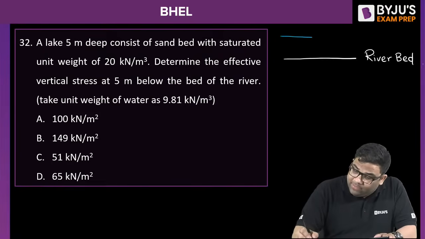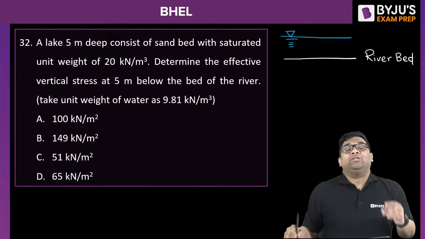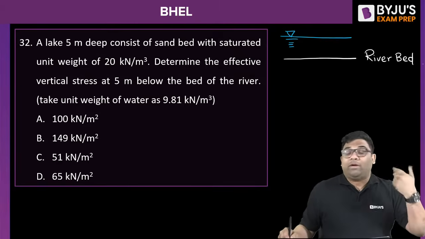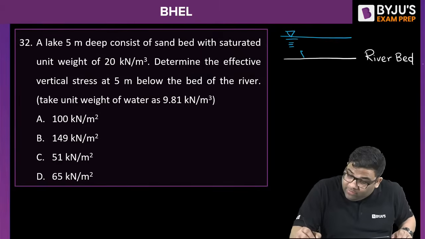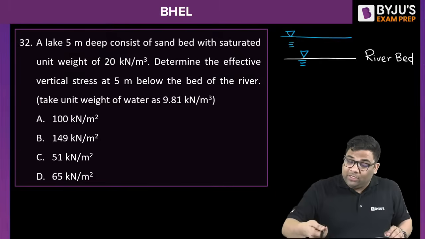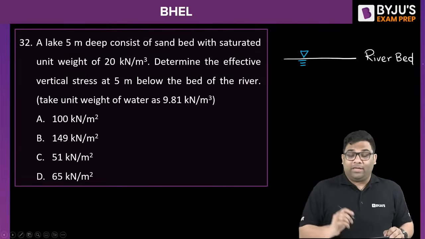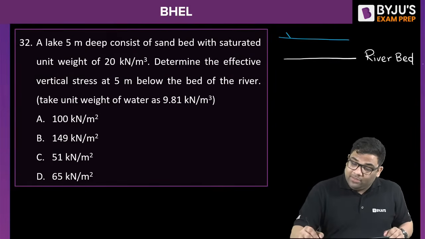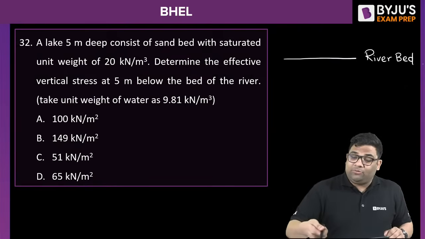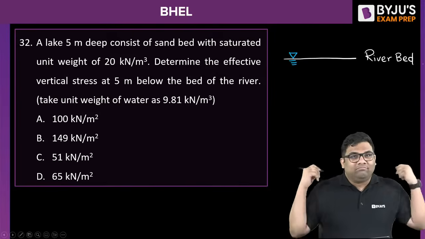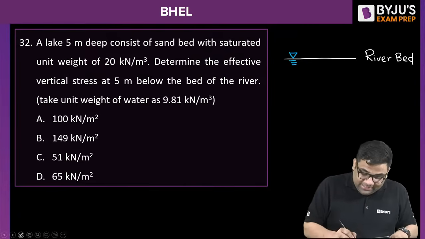We know the effective stress calculation changes if the water table goes above the ground. So in this case, we bring the water table to the ground level only and do the analysis. If the water table is above the river bed, the effective stress calculations remain the same as at the river bed, or I can say the ground level.